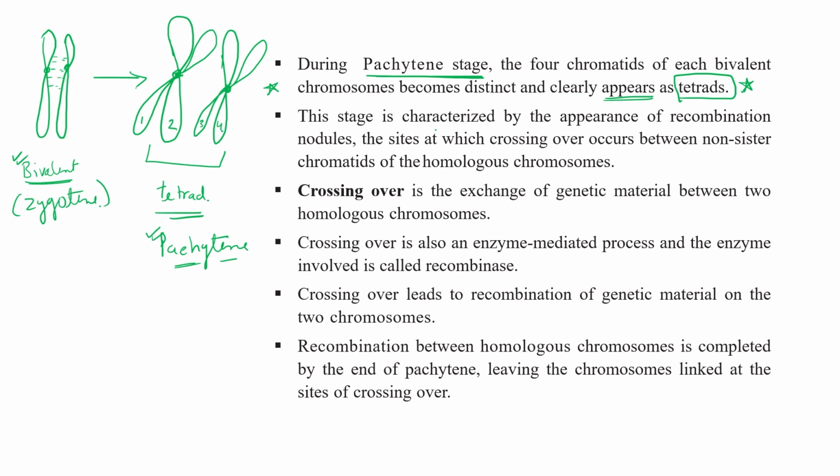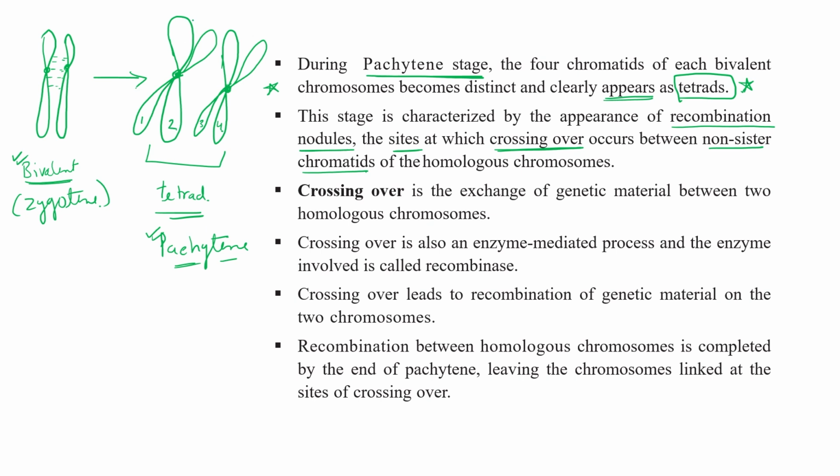This stage is characterized by the appearance of recombination nodules. What are recombination nodules? Those are the sites at which crossing over occurs between non-sister chromatids of homologous chromosomes. These both are homologous chromosomes, but this chromatid behaves like a non-sister for this chromatid.